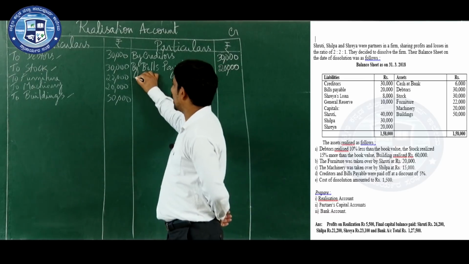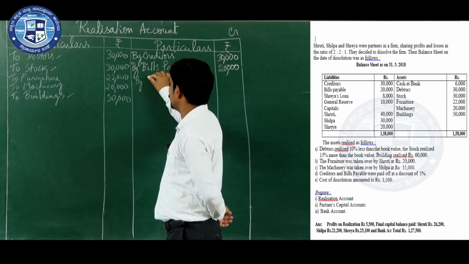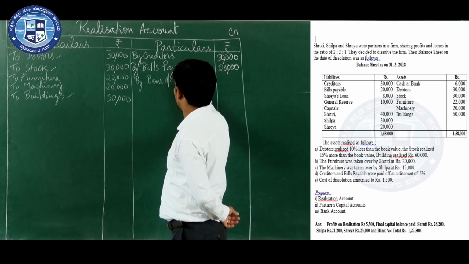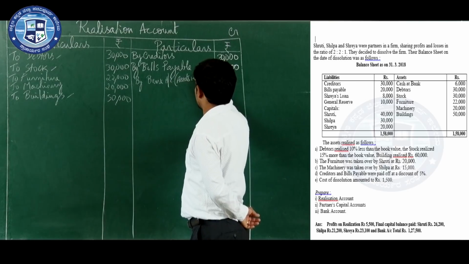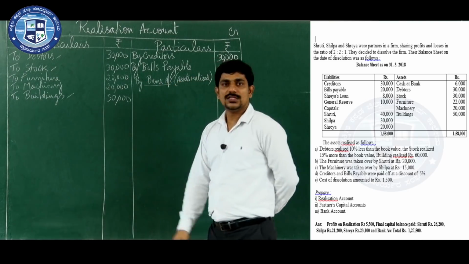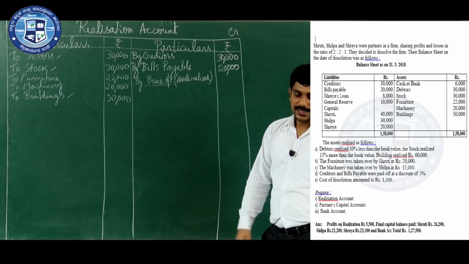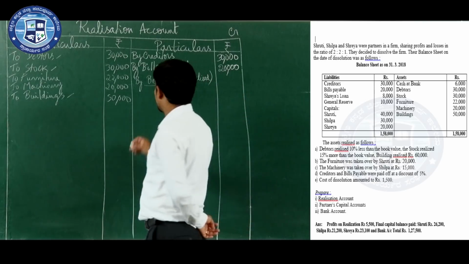So which account do you have to write? Cash account or bank account? We have to write bank account. By bank account, in brackets you can write assets realized. Under this, write all the assets which are realized as given in the problem. Debtors realized 10% less than the book value.